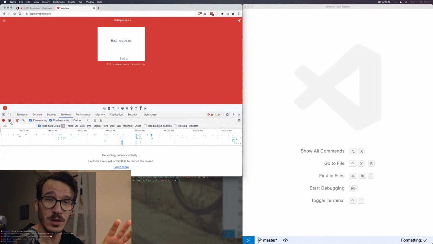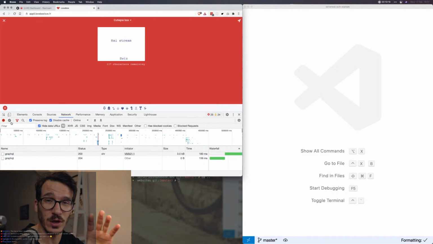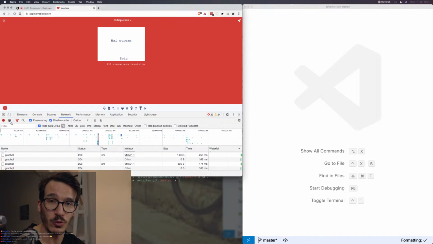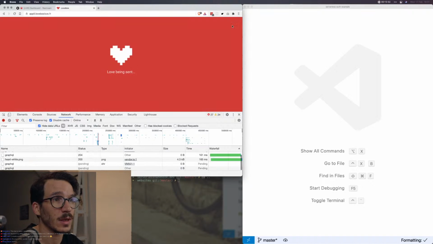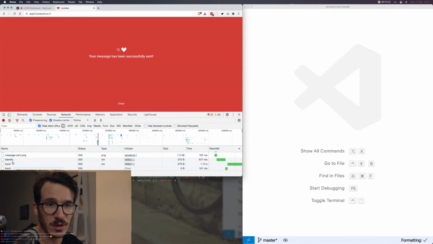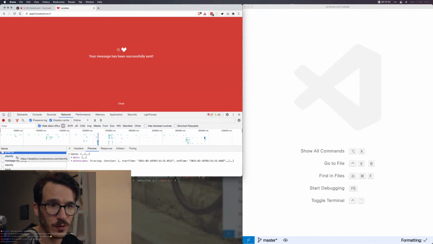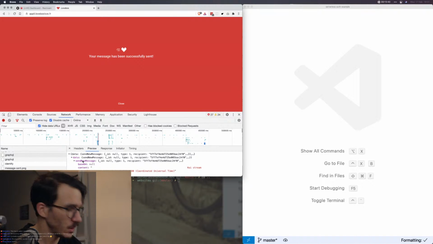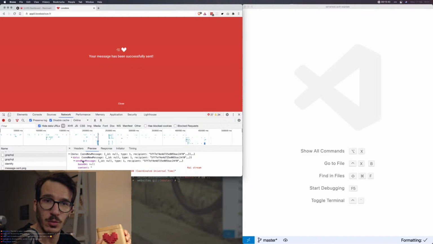And it's going to be a lot easier to reverse engineer the API if we can look at the network stuff that the browser is sending, rather than having to go and find a way to hook into the actual mobile app. So let's clear this up again. Click send. Love was being sent. Let's see, GraphQL, this is the get messages by box. Then we have send new message. And let's see if, I'm gonna keep watch if this starts spinning.